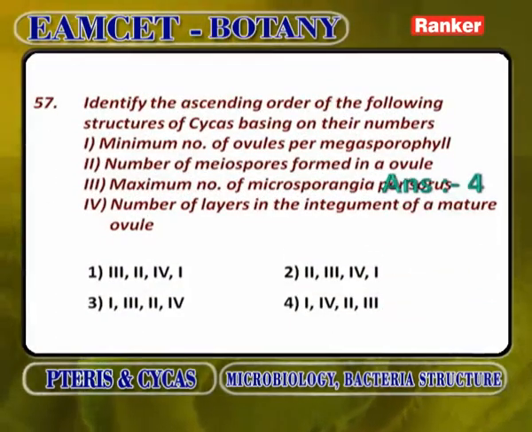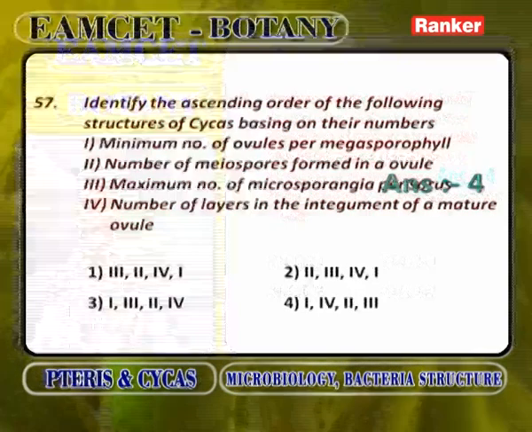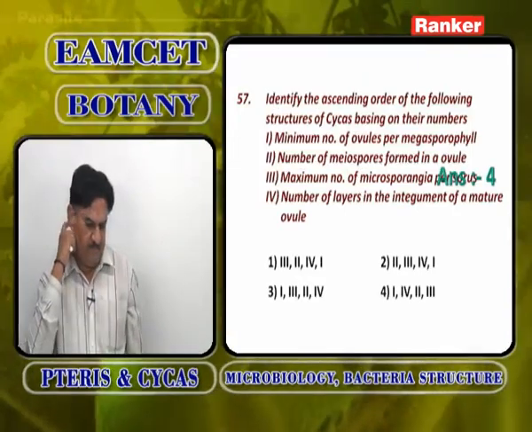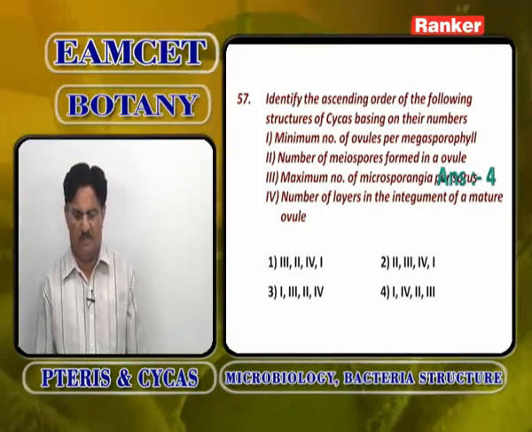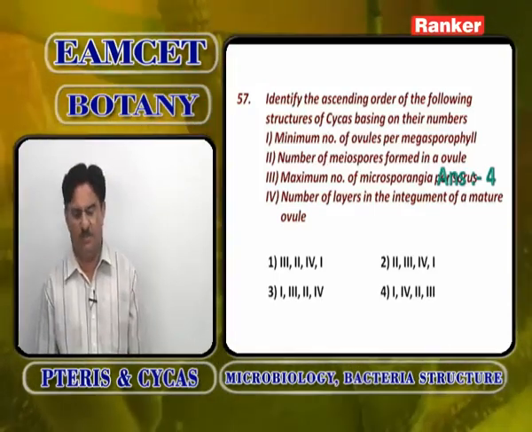Identify the ascending order of the following structures in cycas based on their number. Minimum number of ovules per megasporophyll is 2, which you also have to arrange in ascending order. Then the number of meiospores formed in an ovule, the number of microsporangia per sorus, and the number of layers in the integument of a mature ovule. So the answer is 1, 4, 2, 3.